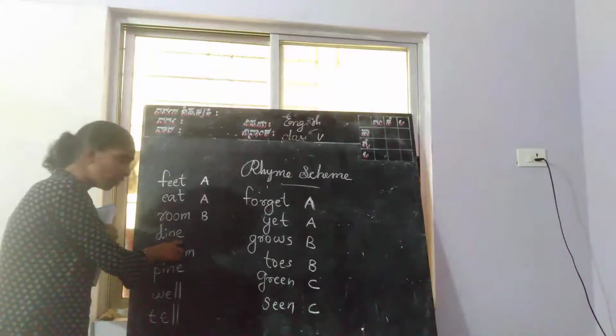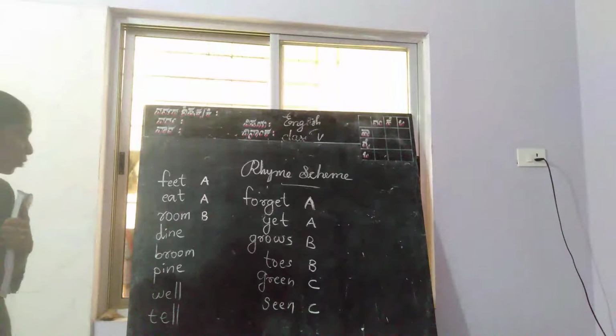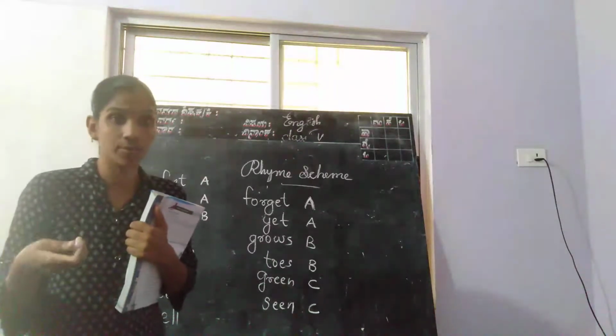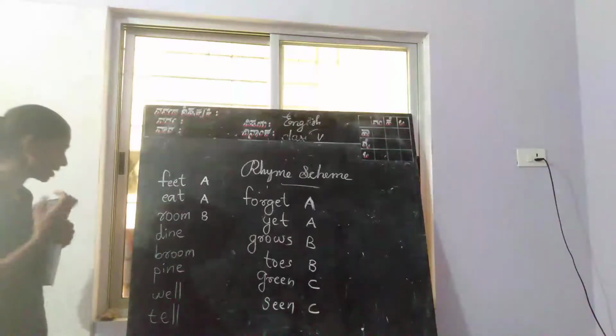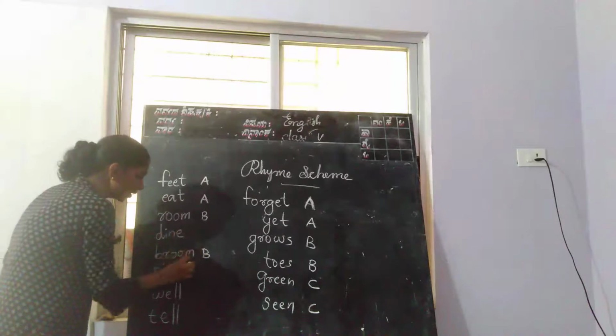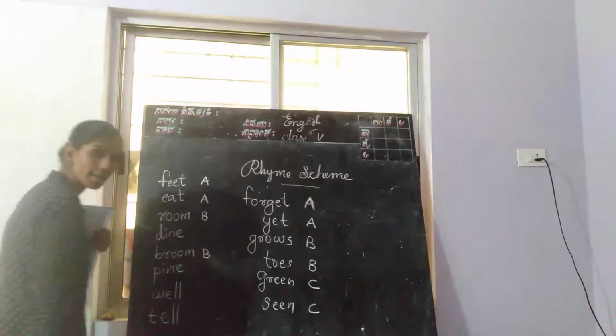Dine? No. Broom. Right? The rhyming word of room is broom. It ends with the same sound. So we can write B here.